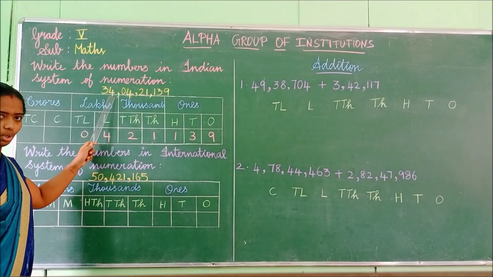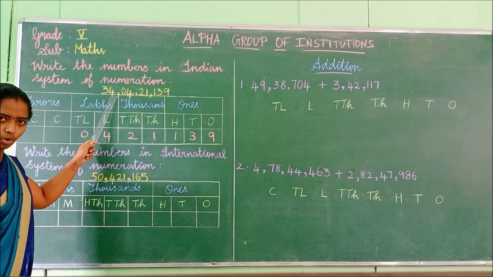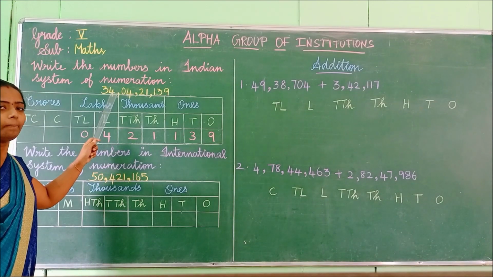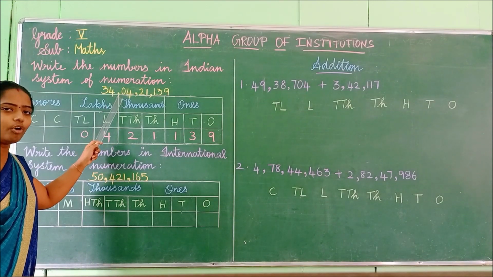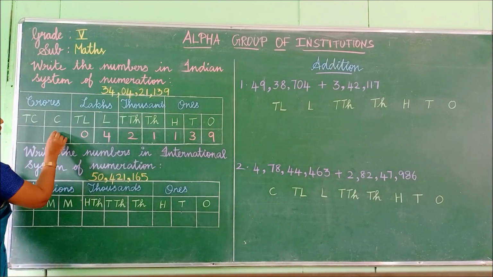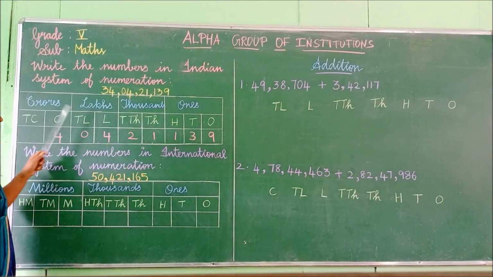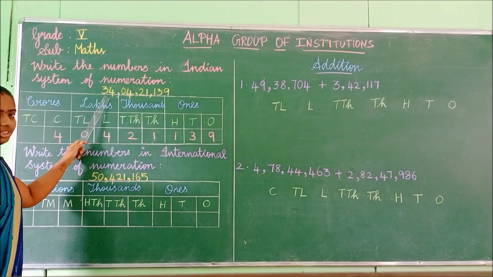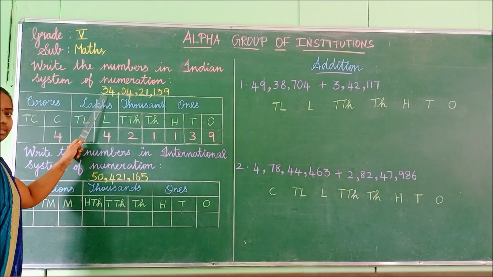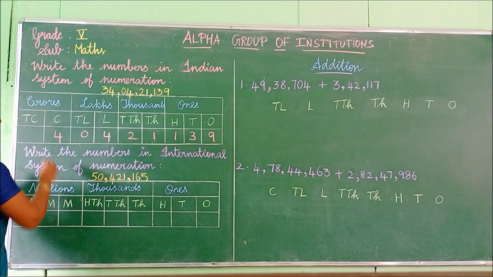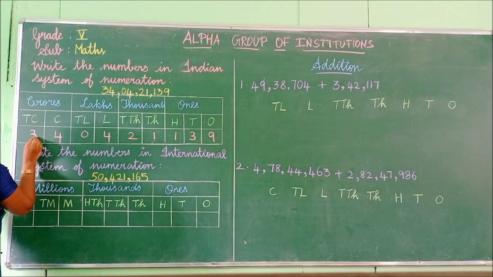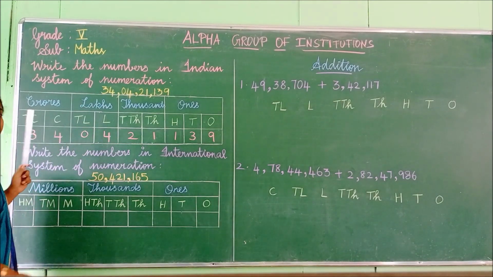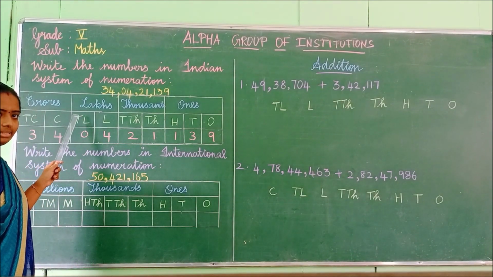Then to move to the crores. What is the number? 4. We have to place this 4 in the crores place. And then what is the last number given to us? 3. We have to place this 3 in the ten crores place. Okay, children, we have completed the Indian system of numeration, isn't it?